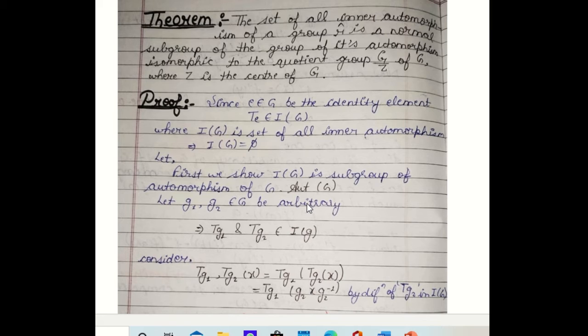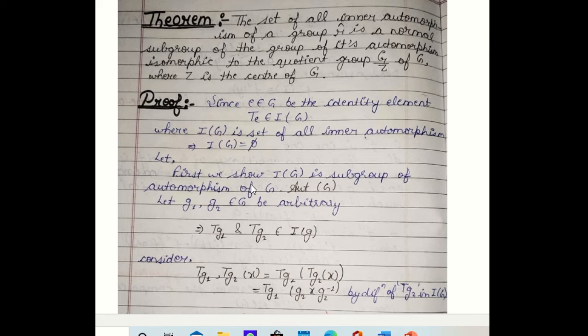The set of all inner automorphisms of a group is a normal subgroup of the automorphism group, and it is isomorphic to some quotient group G by Z, where Z is the center of the group. You know the definition of the center of a group.